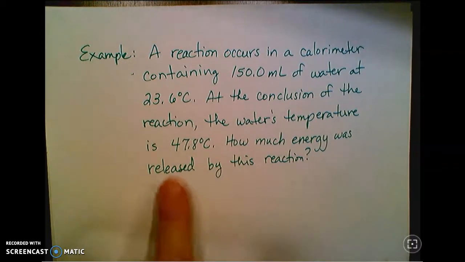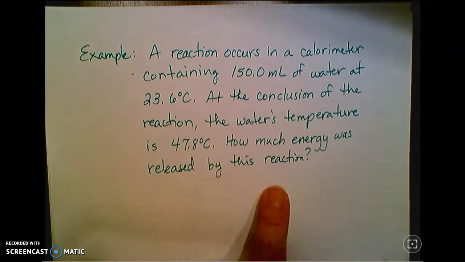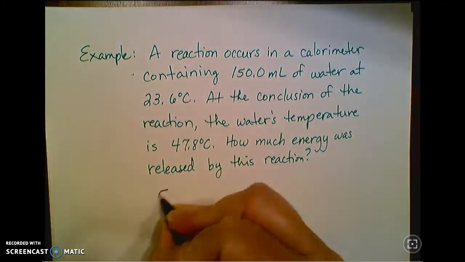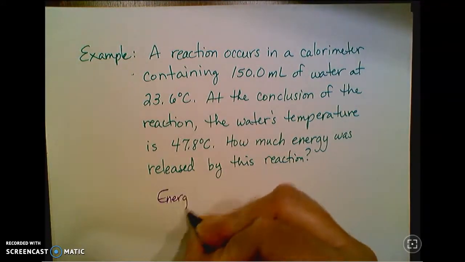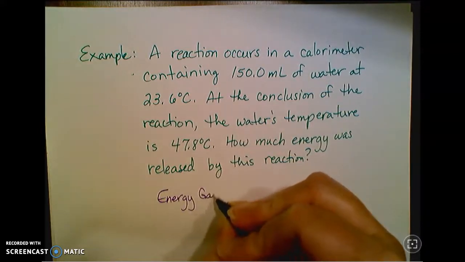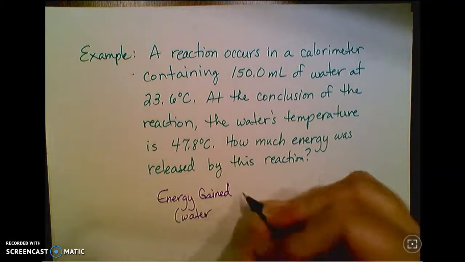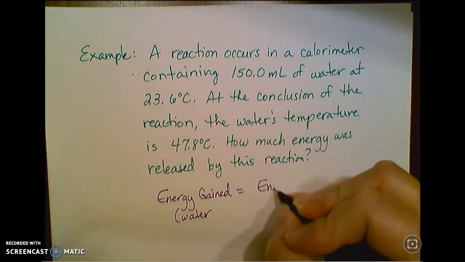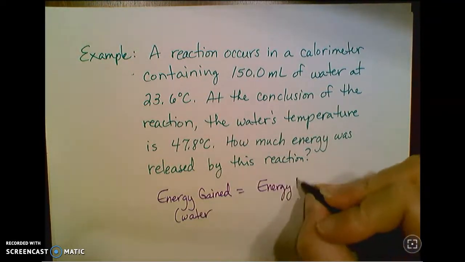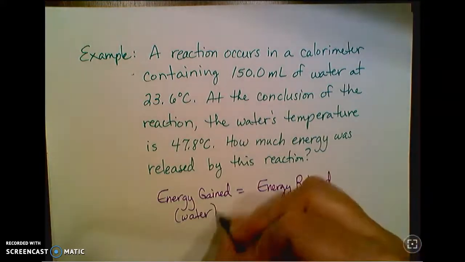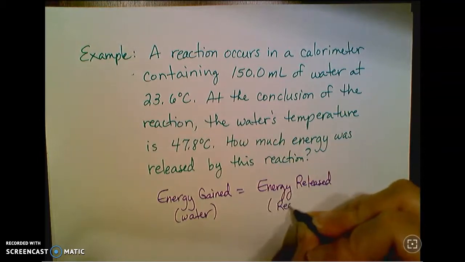So how much energy is released, again, exothermic, by this reaction? In this case, the energy gained by the water is equal to the energy released during the reaction.